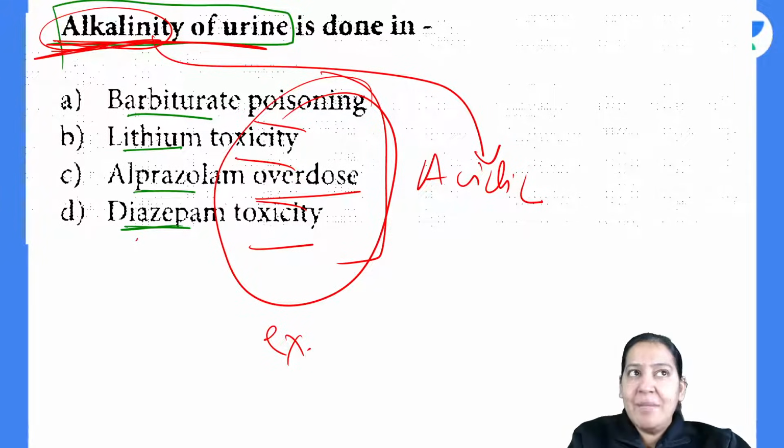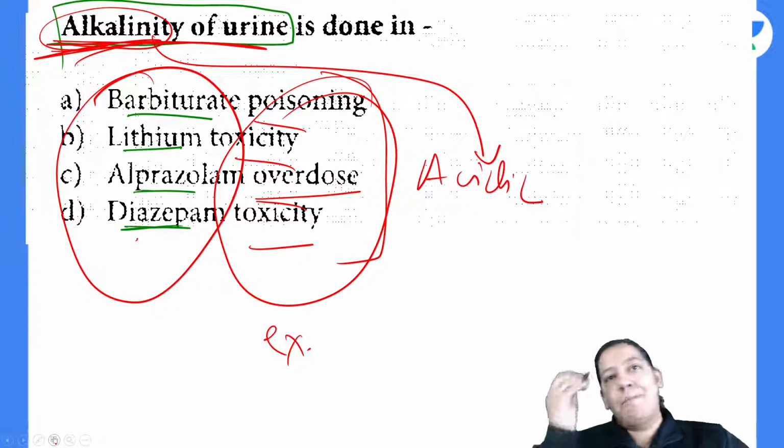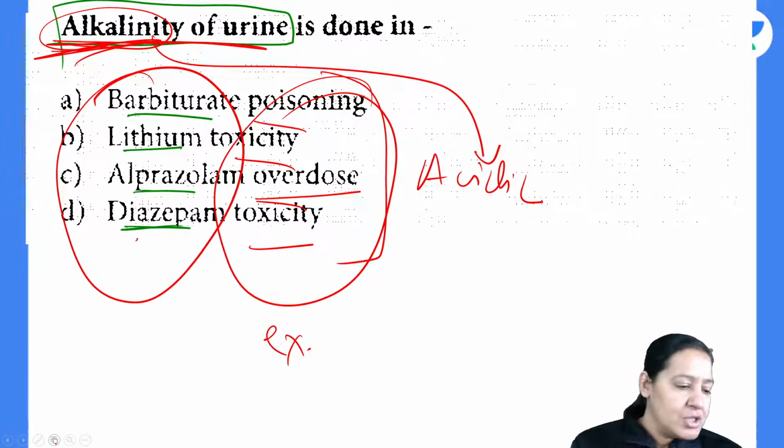You are giving alkaline medium. So the drug should be acidic. So which of the following is an acidic drug? That is my simple question. So some students are saying A, some are B, some are C.